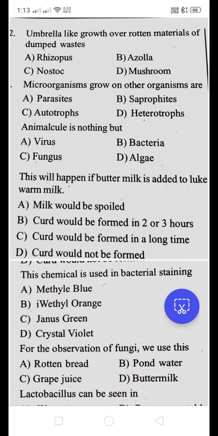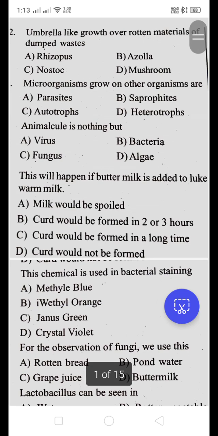Let's begin our class. Today's topic is that we are going to discuss microorganisms. We are discussing MCQs. First one: umbrella-like growth over rotten materials or dumped waste. Is it A rhizopus, B isola, C nostoc, or D mushroom? Which is the right answer?